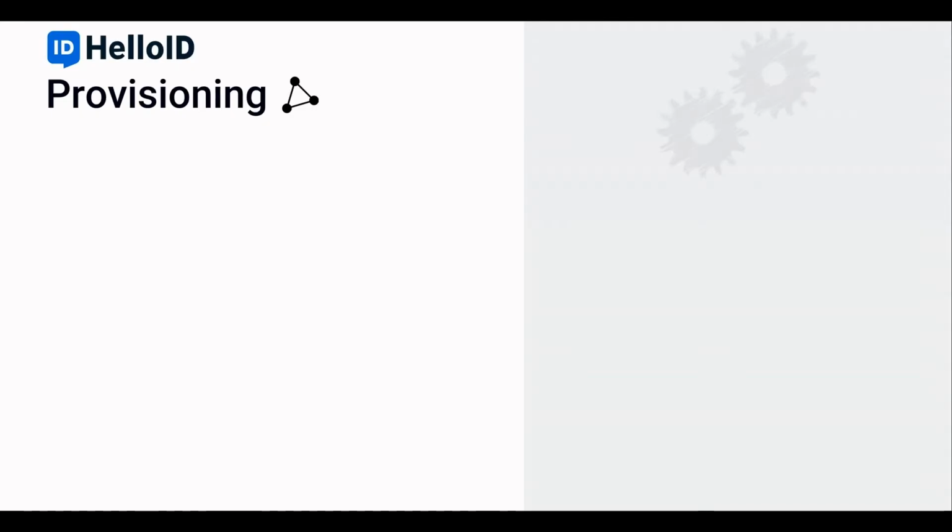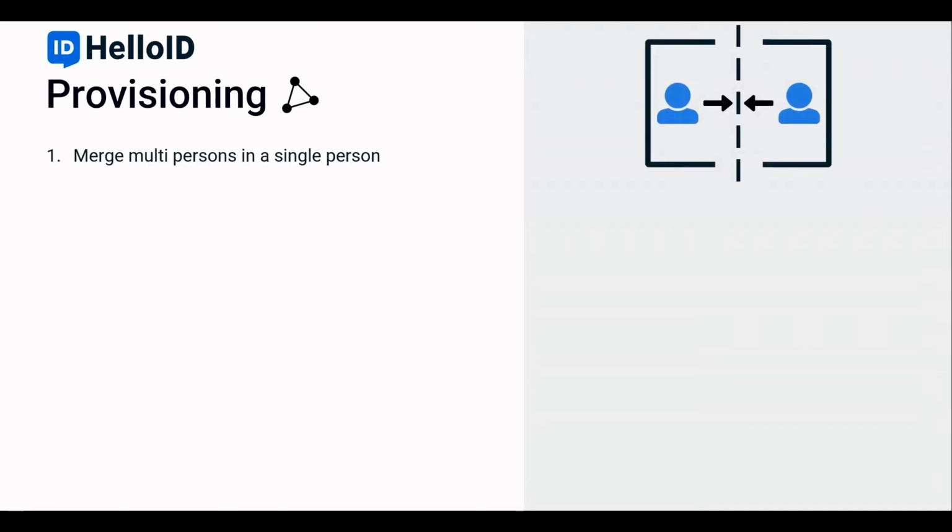Let's get started. In this video, we'd like to start with a PowerPoint presentation and then demo the new functionalities for the February 2022 release. We have two new items in this release. First, merge multi-persons into a single person.